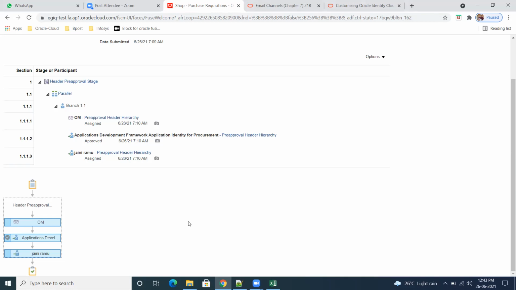Persons are the same means, in the approval we have given action 1 and action 2. In the first action we gave OM as the worker name, and in the second action also we gave OM as the worker name. That is the reason the first is automatically removed and it goes to the second one.